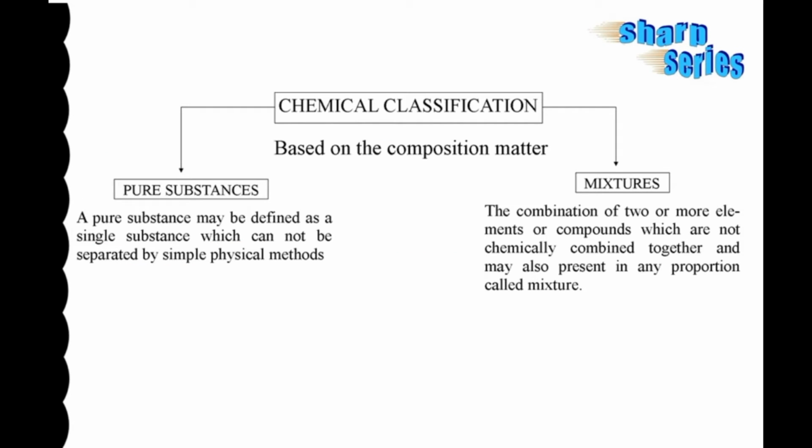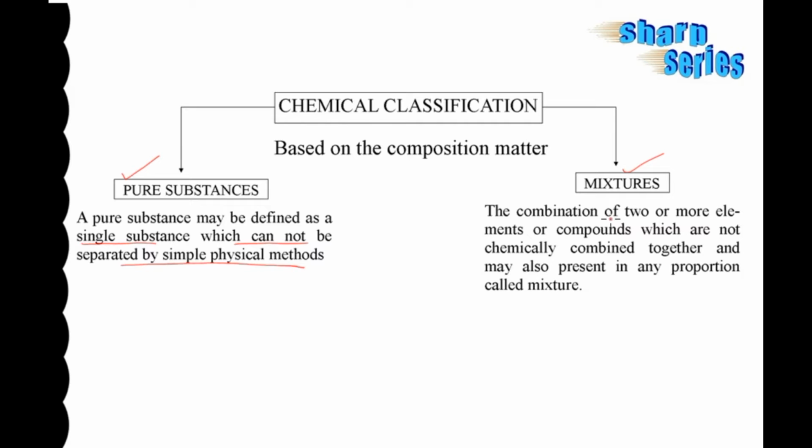Another classification is the chemical classification. It is done based on the composition of the matter. Here, matter is chemically classified into two types, pure substances and mixtures. A pure substance may be defined as a single substance which cannot be separated by simple physical methods like crystallization, fractional distillation, distillation, or simply by hand picking or filtration.